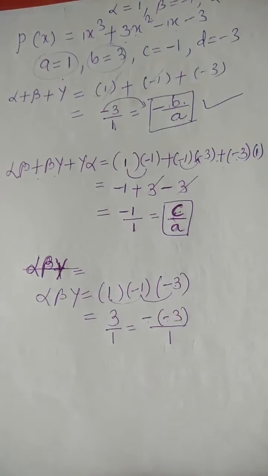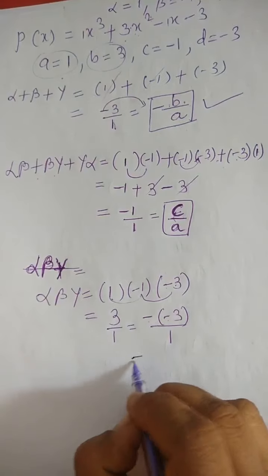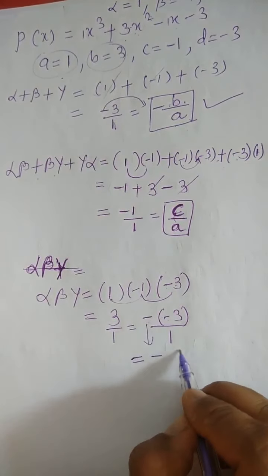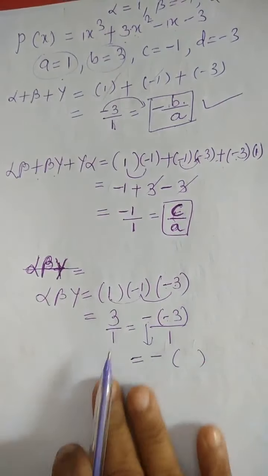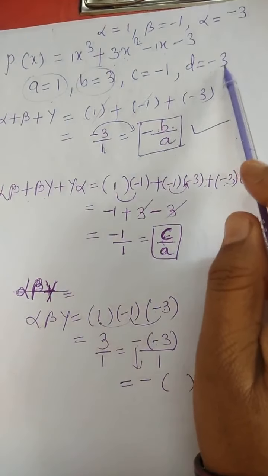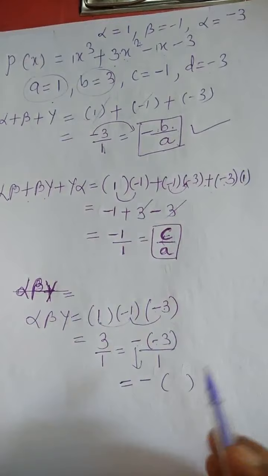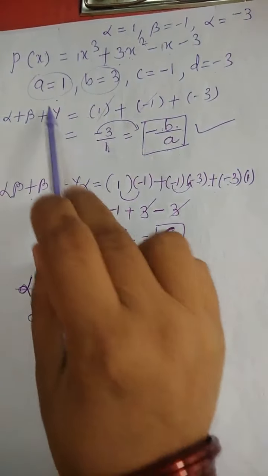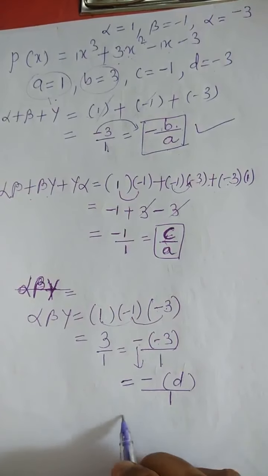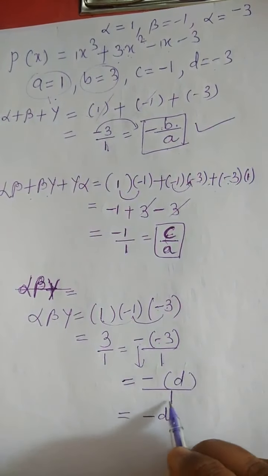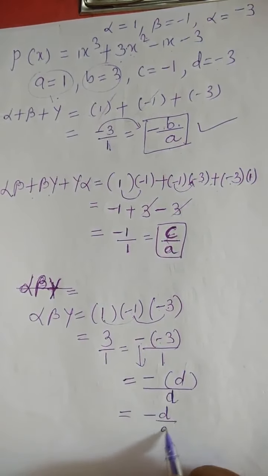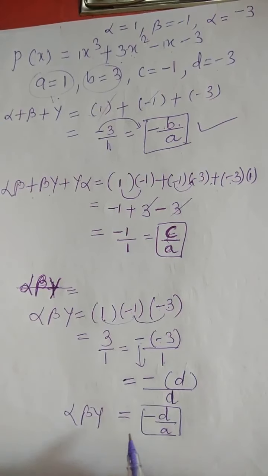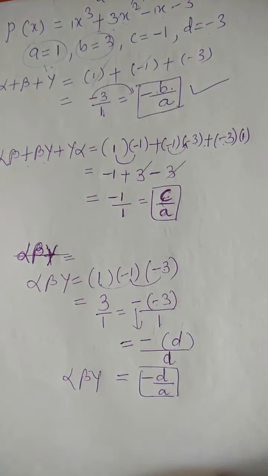Then this minus sign as it is, and -3 is the value of D and 1 is the value of A. So here minus D by A. So we have proved that alpha beta gamma is nothing but minus D by A.